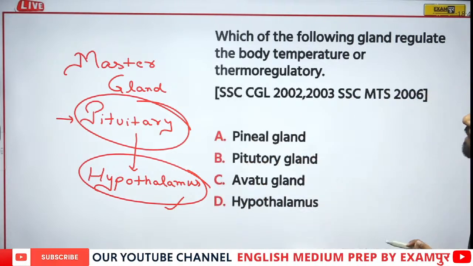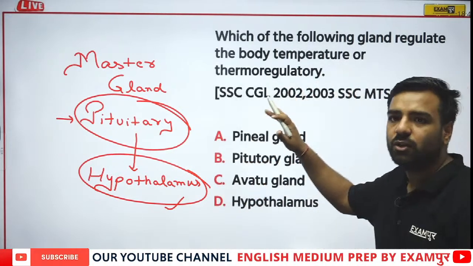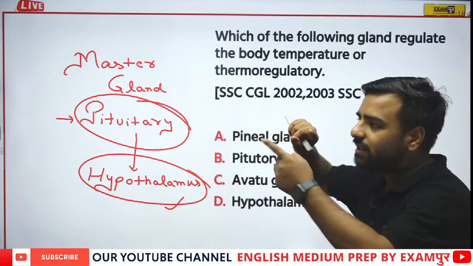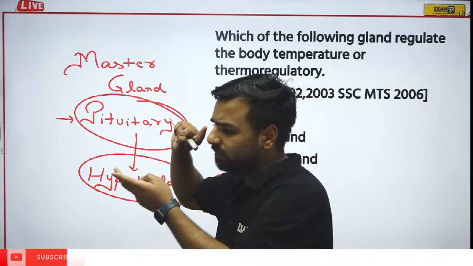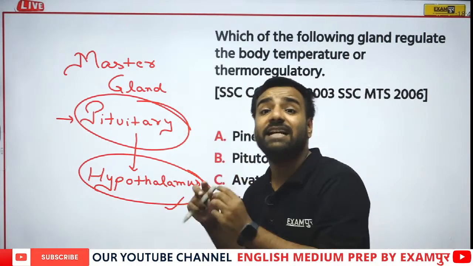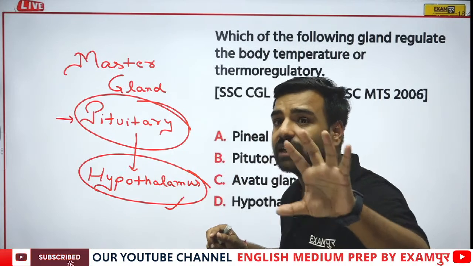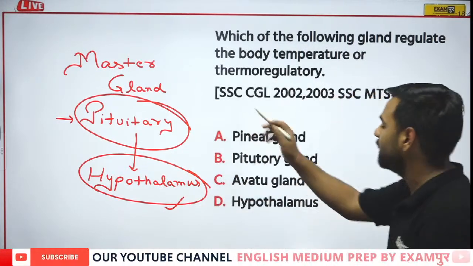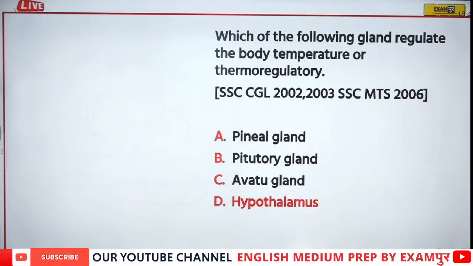So what is asked? It is asked about temperature control, thermoregulatory. So whether it is thermoregulation, pain, hunger, thirst, or sexual arousal, all those things are controlled by this hypothalamus, and hence option number D would be correct.